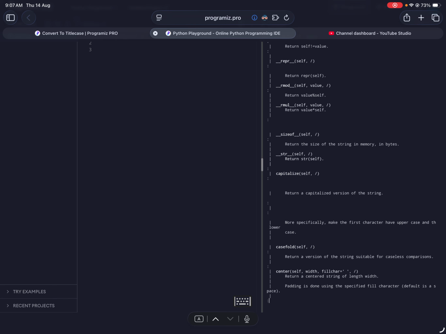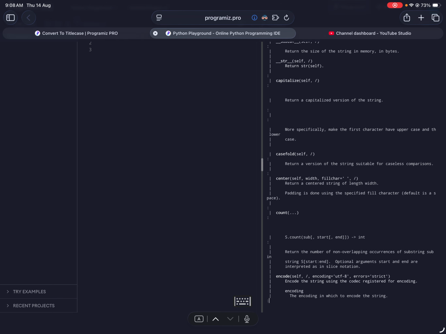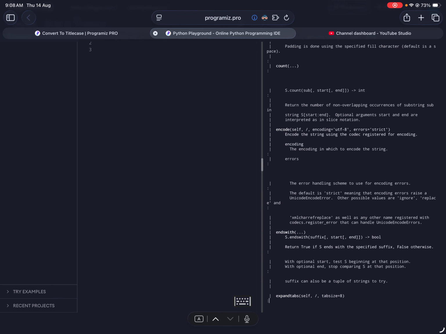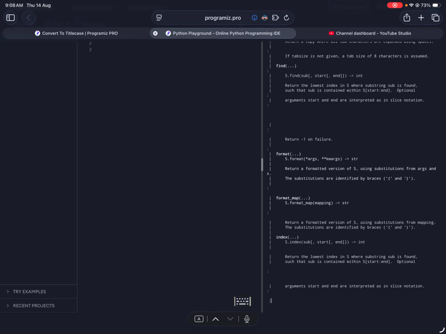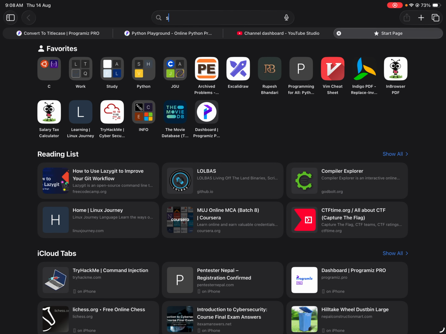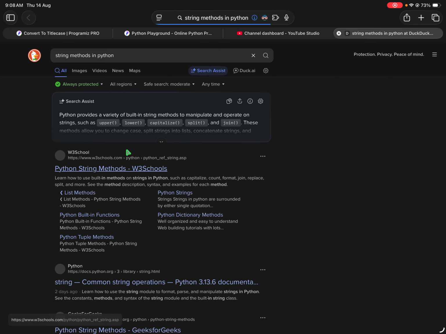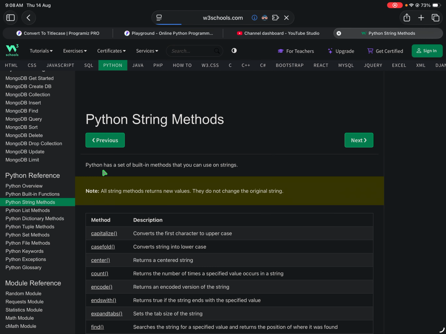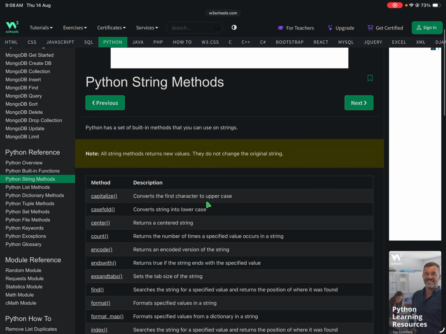Okay, capitalize: return a capitalized version of the string. Casefold: return a version of the string suitable for caseless comparison. Center, and so on. Let me look at the string methods in Python. Capitalize converts the first character to uppercase.